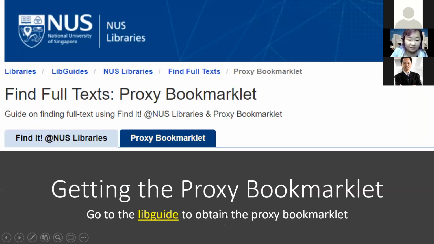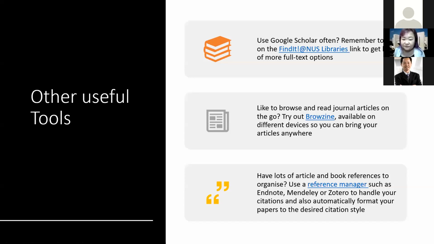So we've done the Proxy Bookmarklet. So very quickly, the other tools that would be useful would be Find It at NUS Libraries, which I already showed for the Google Scholar. Then browsing, if you like to read articles on the go, or you have a very long commute to campus, like 1 hour, you want to read something on your phone, you can try out the browsing. It's an app that you can install on your laptop or your phone or your tablet, and you can download our subscribed journal articles right into it.